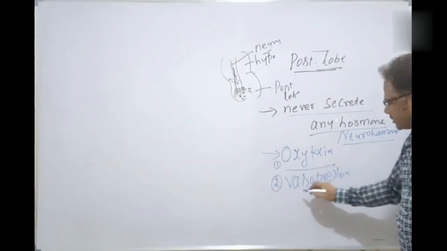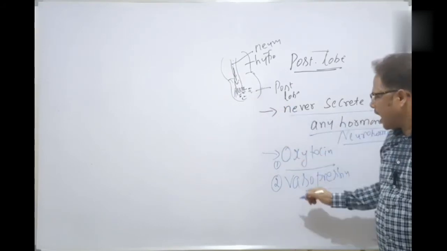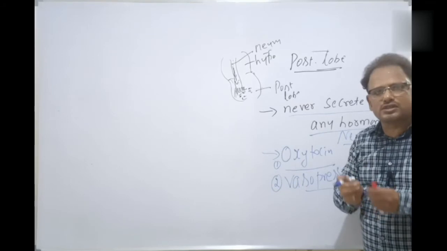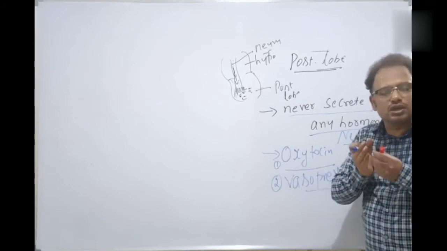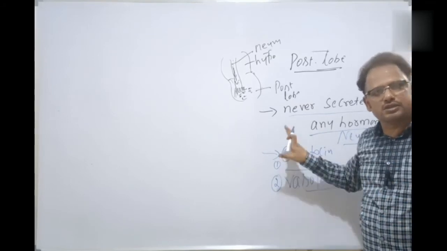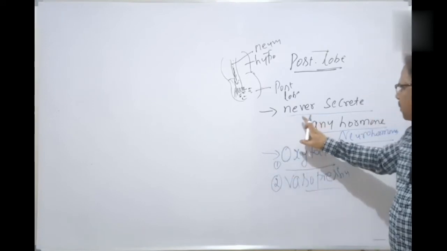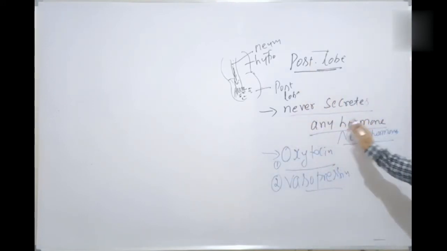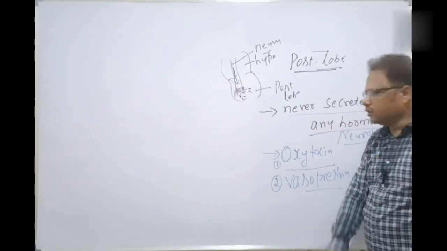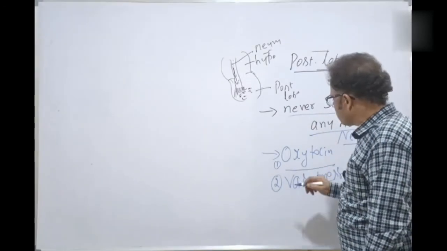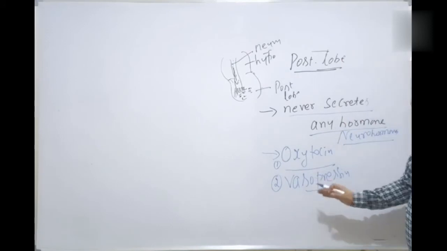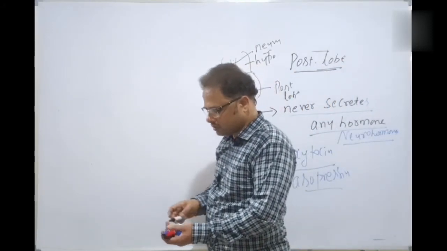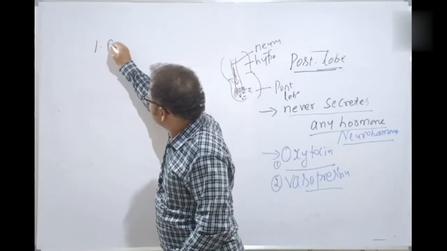Two hormones are released here into the posterior lobe, and the posterior lobe stores these two hormones and releases them into the blood when the body requires them. But remember this point, the posterior lobe never secretes any hormones. Clear, all of you? Now what is the role of oxytocin? What is the role of vasopressin? Now let's discuss the role of oxytocin.